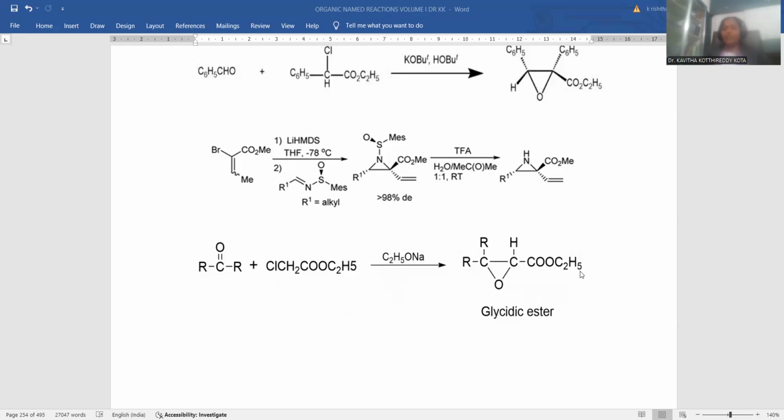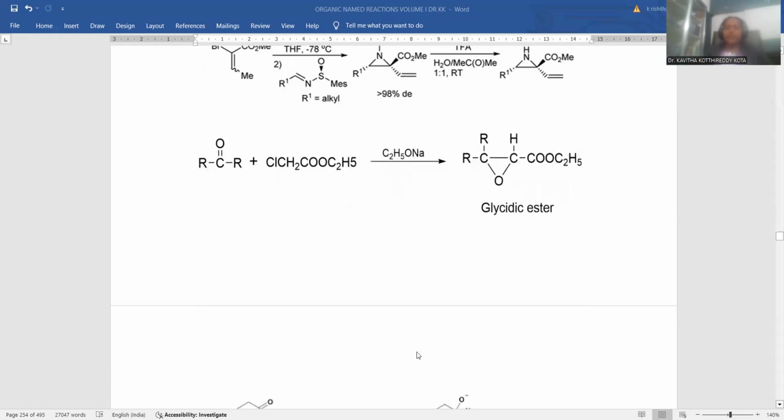You need not disturb that one, so that ester remains as a side chain only. So the entire compound which is generated is simply designated as a glycidic ester. This is called a glycidic ester. So this is the way a kind of Darzens condensation is represented.